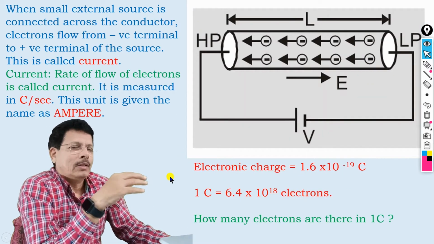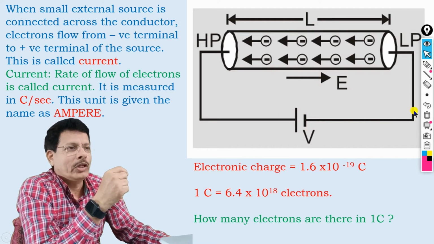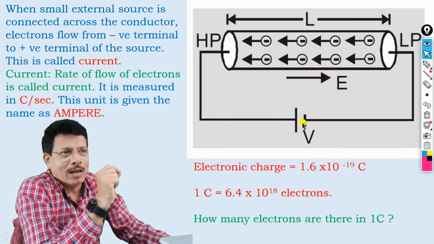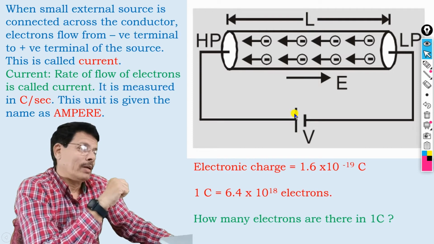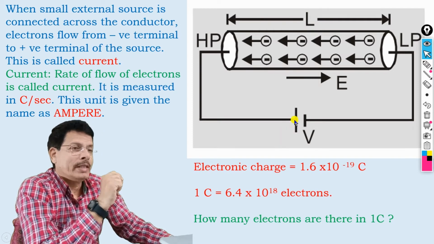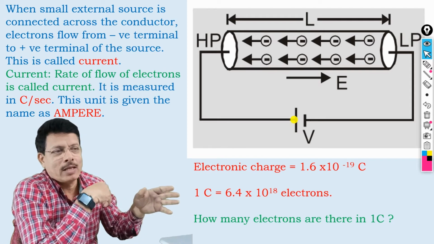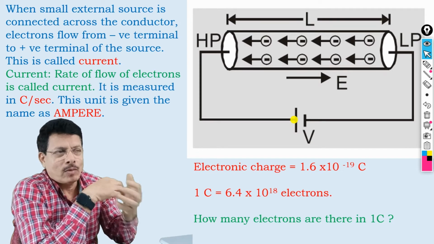Now the same conductor, if you connect a small electrical voltage source, we call this a cell, and it has a stored form of energy, right? The positive terminal has the ability to attract electrons, and the negative terminal has the energy to repel electrons, because stored energy is there.